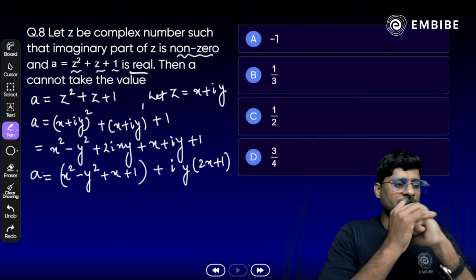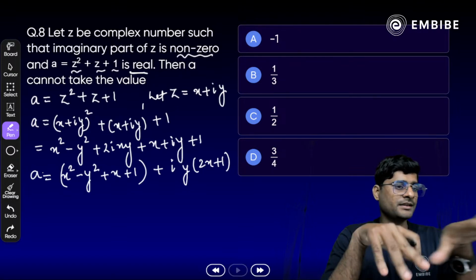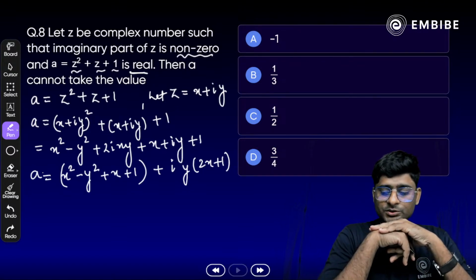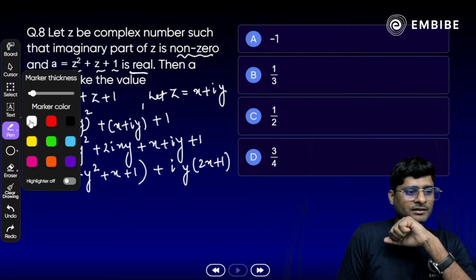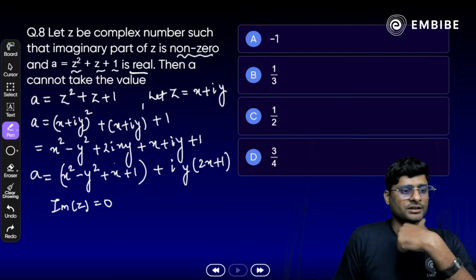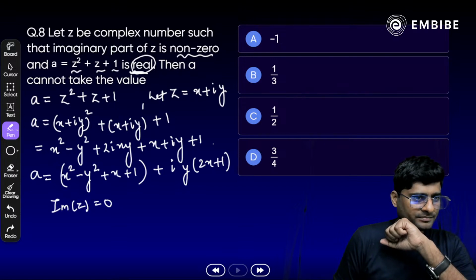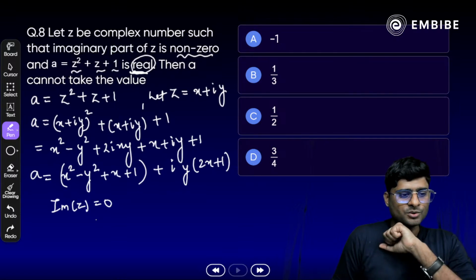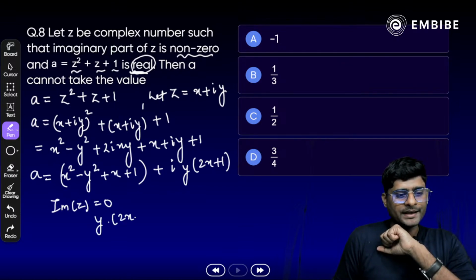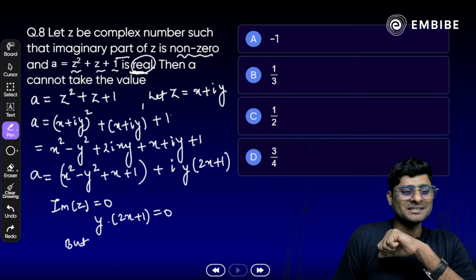So we have already simplified the term here. Now remember, the imaginary part of Z is non-zero. What is the imaginary part of A? If A is real, then the imaginary part is 0 here. Yes, it is already given, A is real here according to the question. So Y times (2X plus 1) is equal to 0. But according to the question, the imaginary part is non-zero.